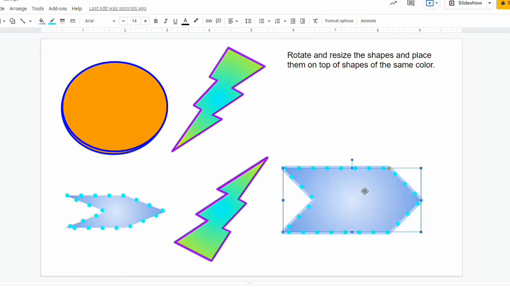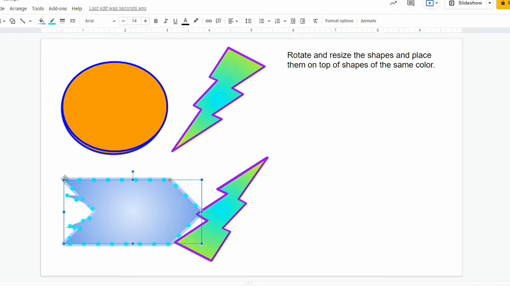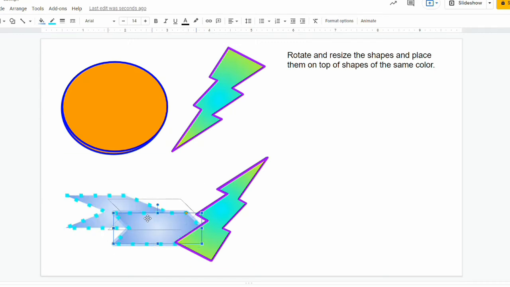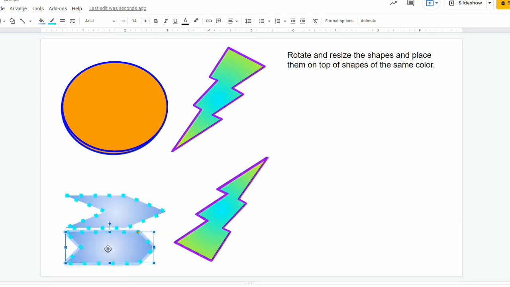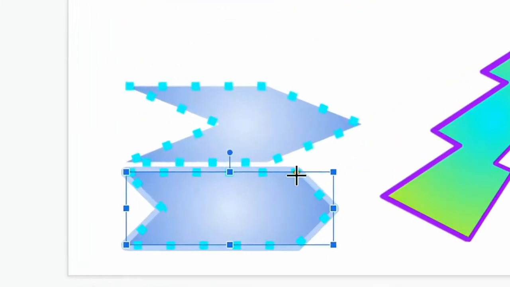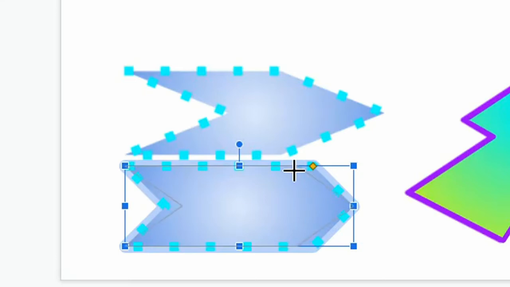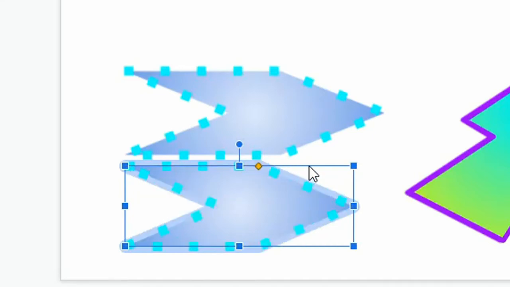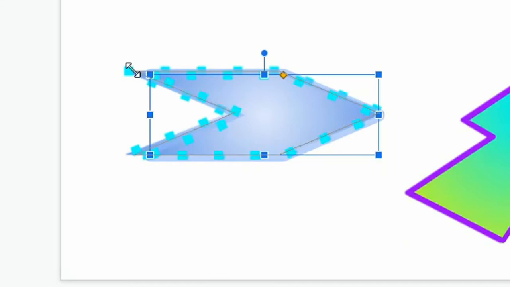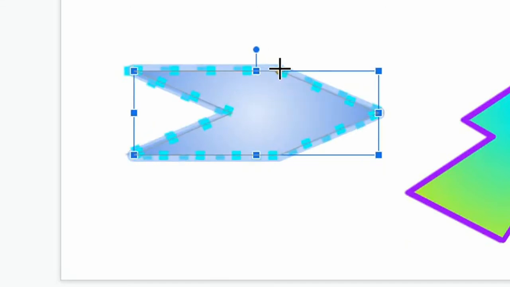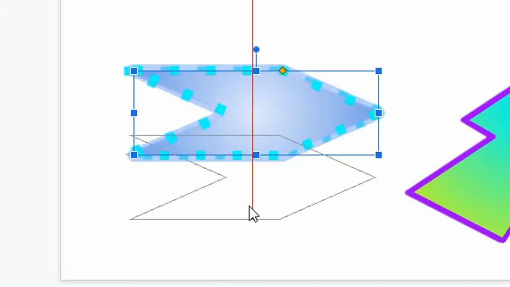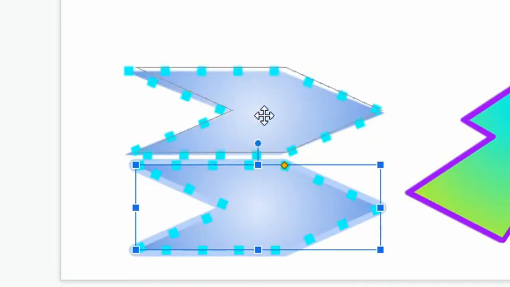The chevron symbol here is going to be a little bit tougher because you'll notice not only do we need to resize it, but the pattern or the shape of it is a little different. So you'll notice there's this little yellow diamond on it, and with that yellow diamond I can change how the chevron looks. So you're going to need to click on it and drag it to the left to make the chevron fit a little bit better on top of the one that you're trying to match it to. So just try to get as close as you can. It doesn't have to be perfect, but it should be pretty close.